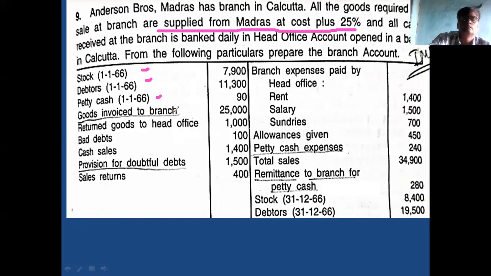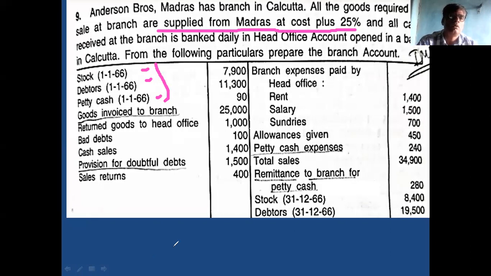These three come on the debit side or credit side of the branch account? Yes, debit side.